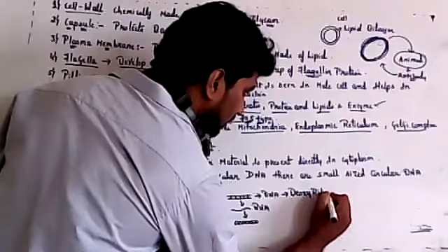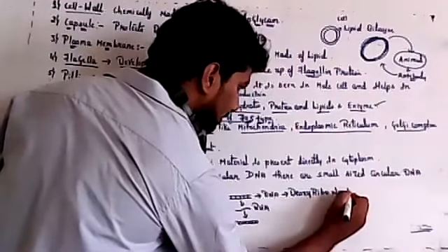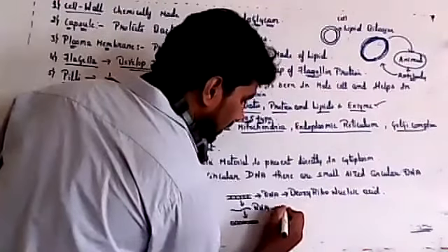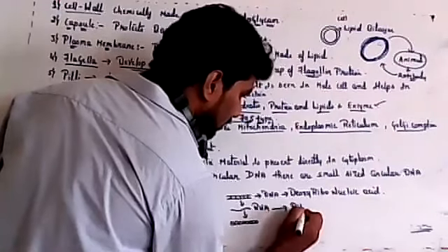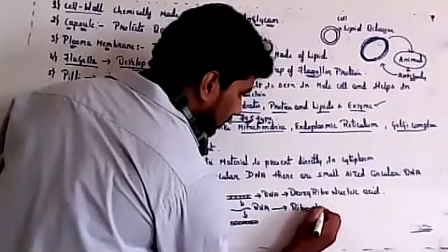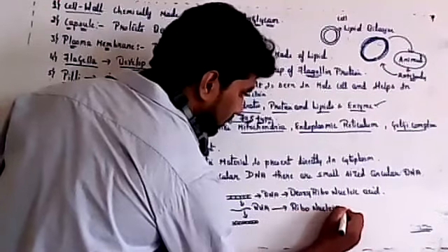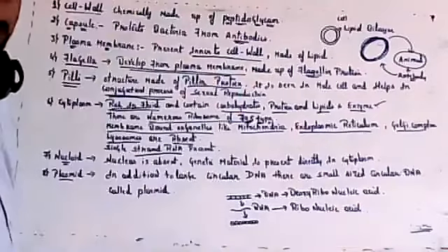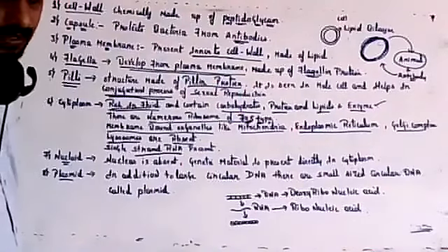deoxyribonucleic acid. Then the full form of RNA is ribonucleic acid. Fine. Shilpa, yes, ribonucleic acid.